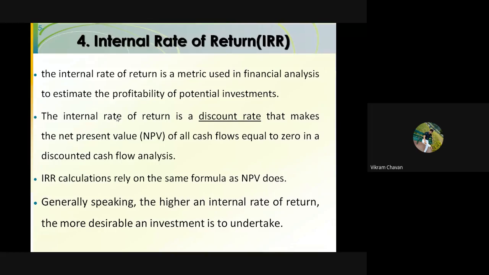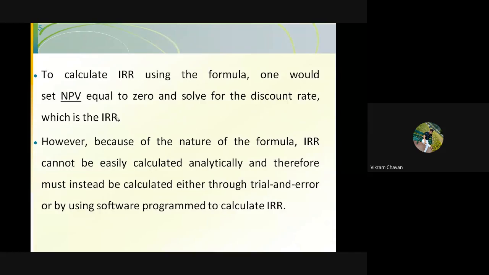So this internal rate of return is just one kind of quantity, that is nothing but 15%, 20%, 25%. The particular rate at which the NPV value is zero, that is, net present value is equal to zero, that particular rate is called the internal rate of return. Then to calculate IRR, using the formula, one would set NPV equal to zero and solve for the discount rate, which is the IRR.